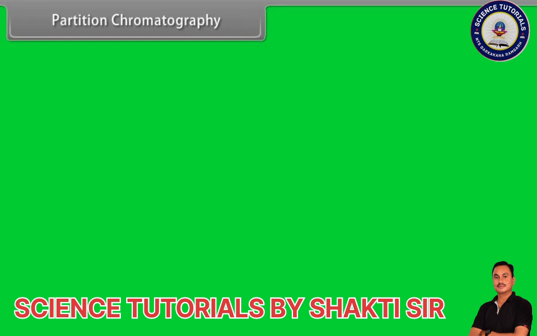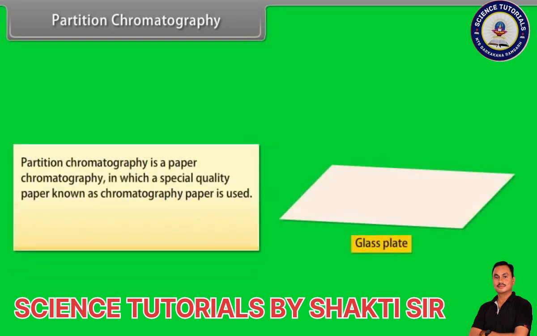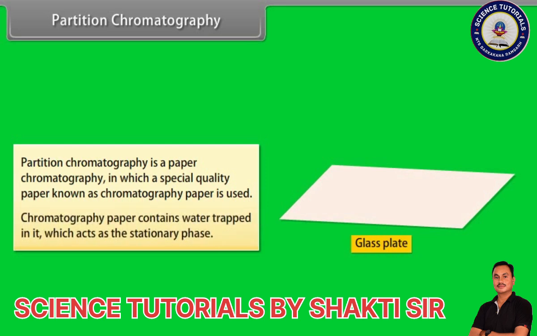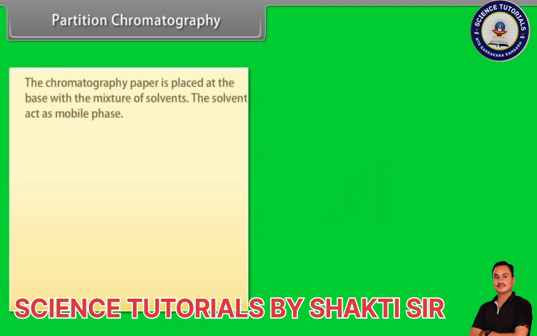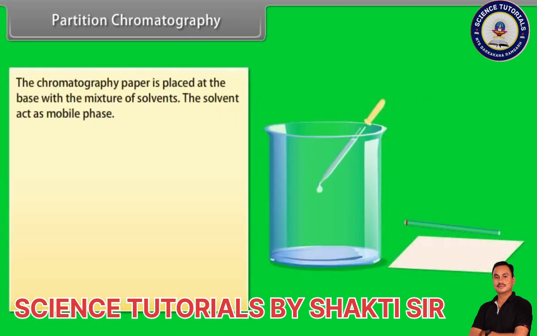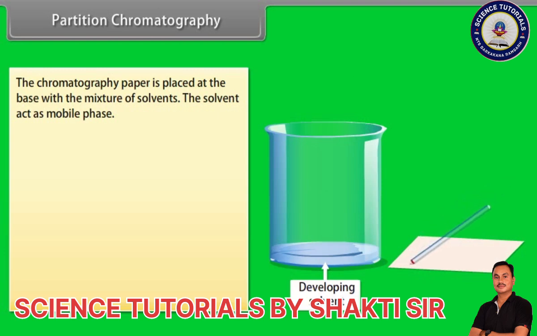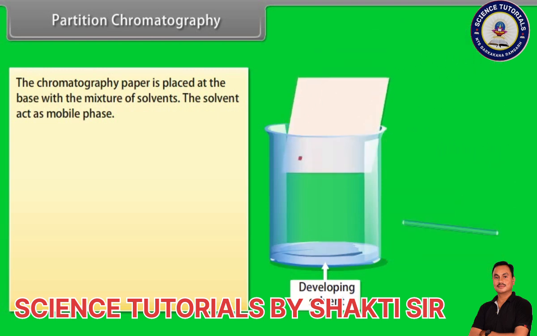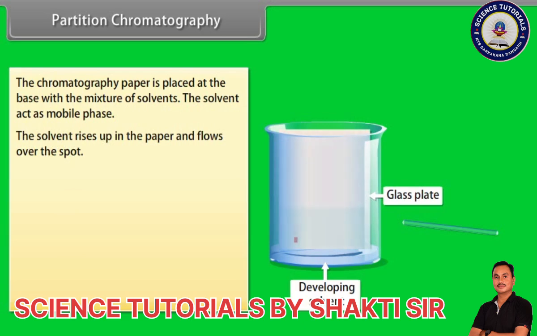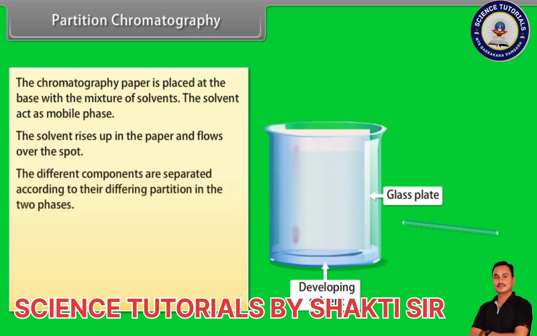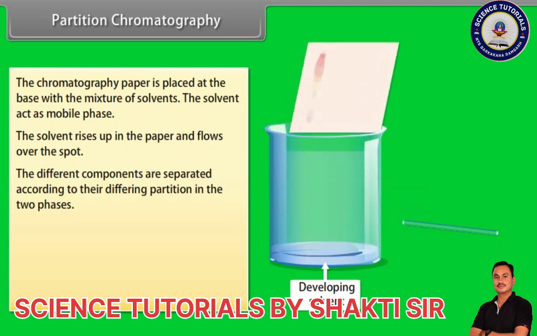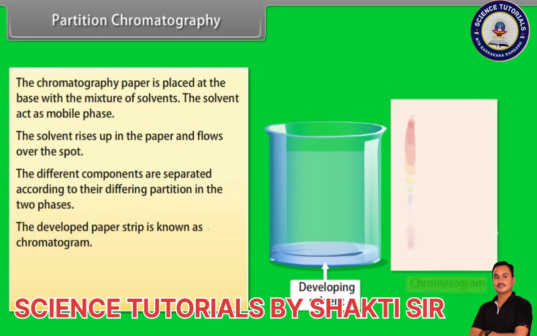Partition chromatography. Partition chromatography is a paper chromatography in which a special quality paper known as chromatography paper is used. Chromatography paper contains water trapped in it, which acts as the stationary phase. The chromatography paper is placed at the base with the mixture of solvents. The solvent acts as the mobile phase. The solvent rises up in the paper and flows over the spot. The different components are separated according to their differing partition in the two phases. The developed paper strip is known as a chromatogram.